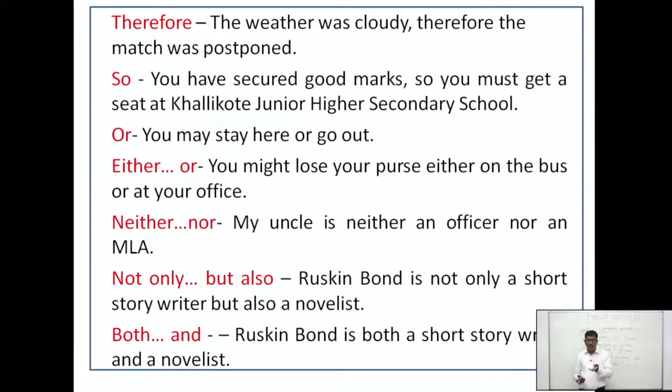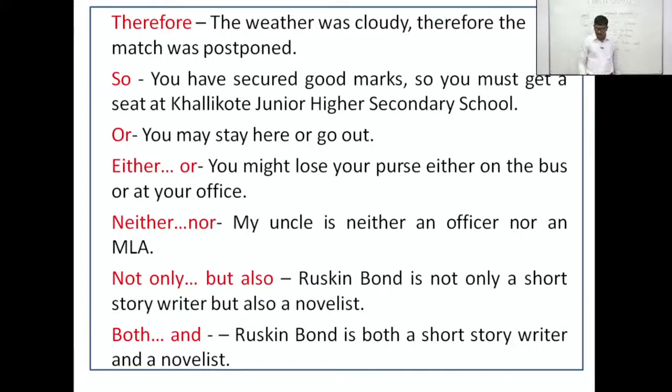And not only but also, and both and, are used for the same things. Ruskin Bond is not only a short story writer but also a novelist. So instead of not only but also, we can also use both and. You see, Ruskin Bond is both a short story writer and a novelist.